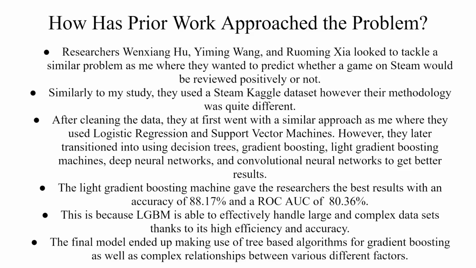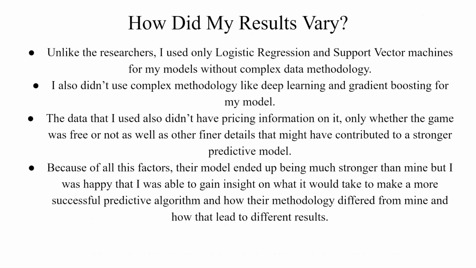The light gradient boosting machine gave the researchers the best results with an accuracy of 88.17% and an ROC area under curve of 80.36%. This is because the LGBM is able to effectively handle large and complex data sets thanks to its high efficiency and accuracy. And the final model ended up making use of tree-based algorithms for gradient boosting, as well as complex relationships between various different factors in the data.